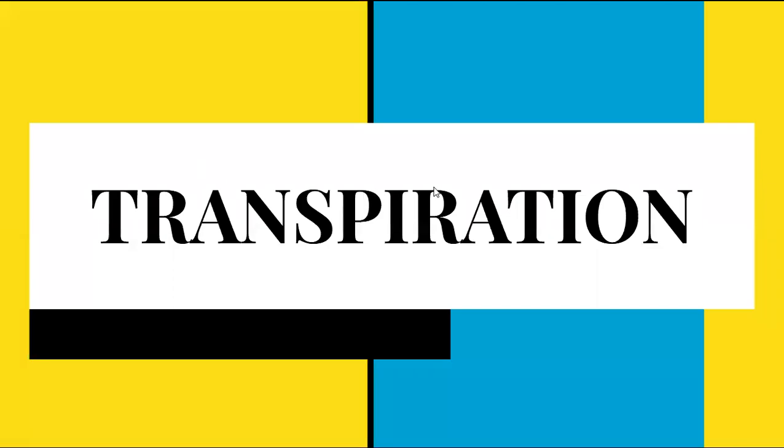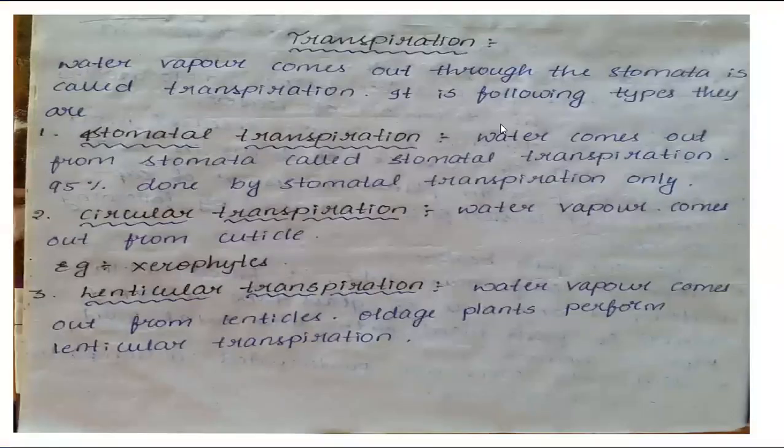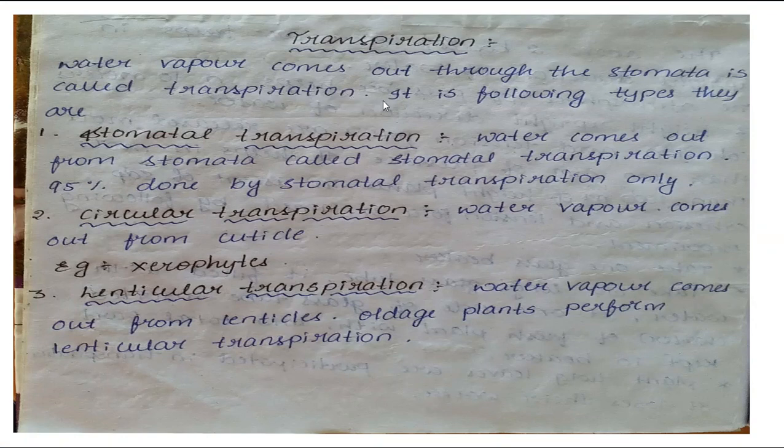Transpiration in plants. Transpiration means water vapors come out from the stomata, called transpiration. Water vapors coming out through the stomata is called transpiration.